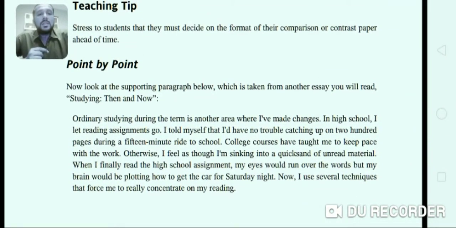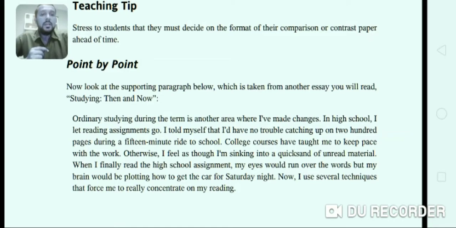Ordinary studying during the term is another area where I have made changes. In high school, I let reading assignments go. I told myself that I would have no trouble catching up on 200 pages during a 15-minute ride to school. College courses have taught me to keep pace with the work.